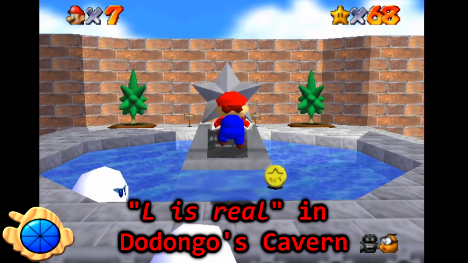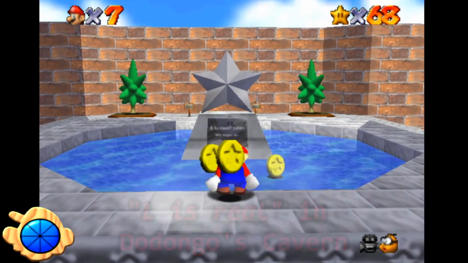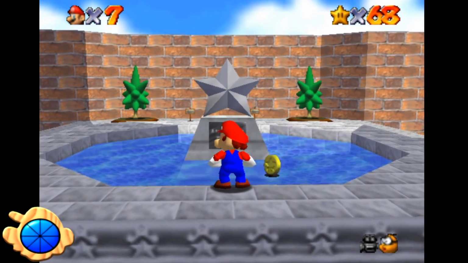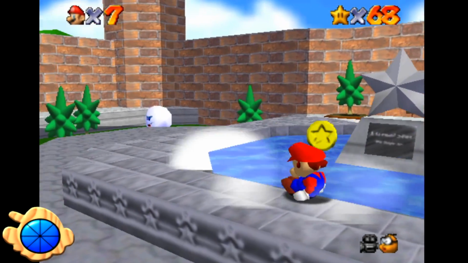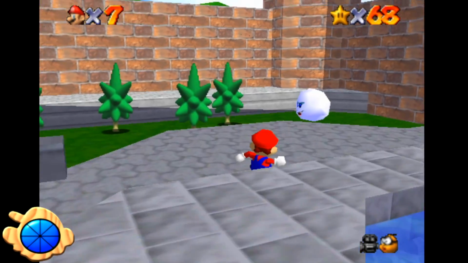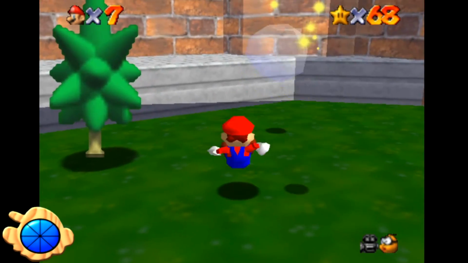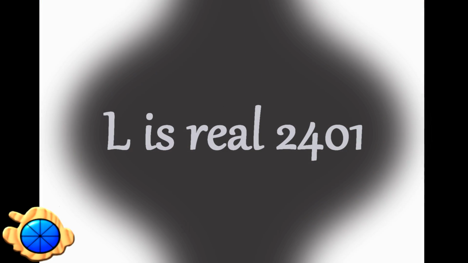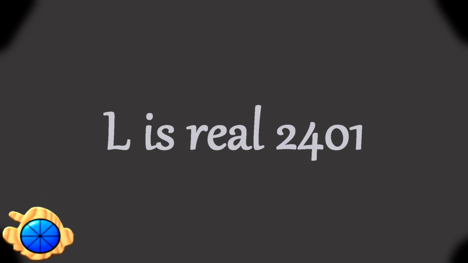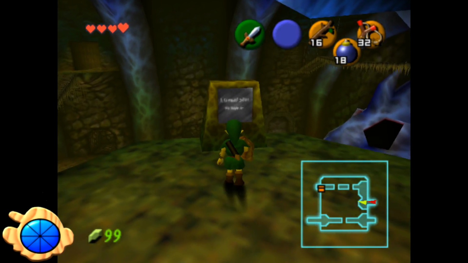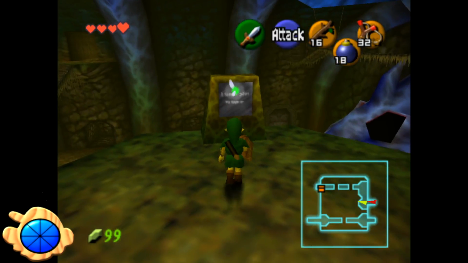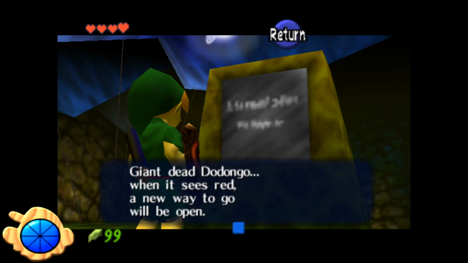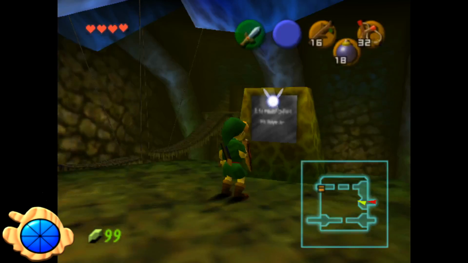L is real in Dodongo's Cavern. If you've played Mario 64, you probably recognize this star statue from the courtyard of Peach's castle. It's an object that captured many players' imaginations, and there are countless theories as to what it means, with one of the most popular ones claiming that it says, L is real 2401. Regardless of what it really says, the same texture is used in Dodongo's Cavern on a sign that says, Giant Dead Dodongo. When it sees red, a new way to go will be open.